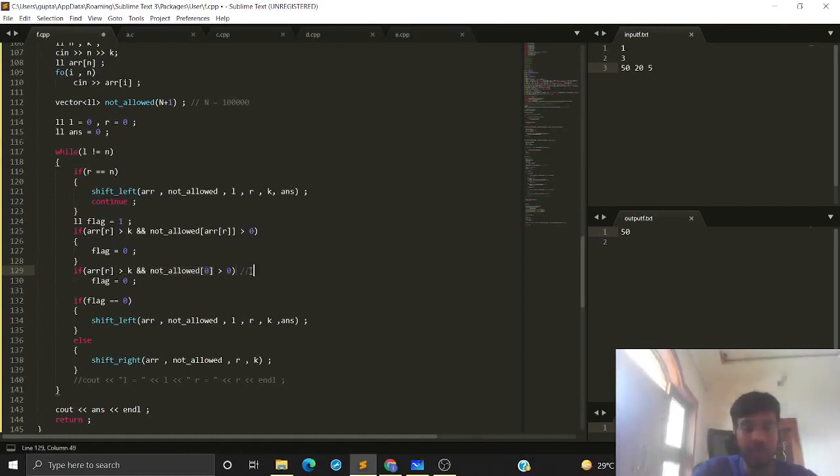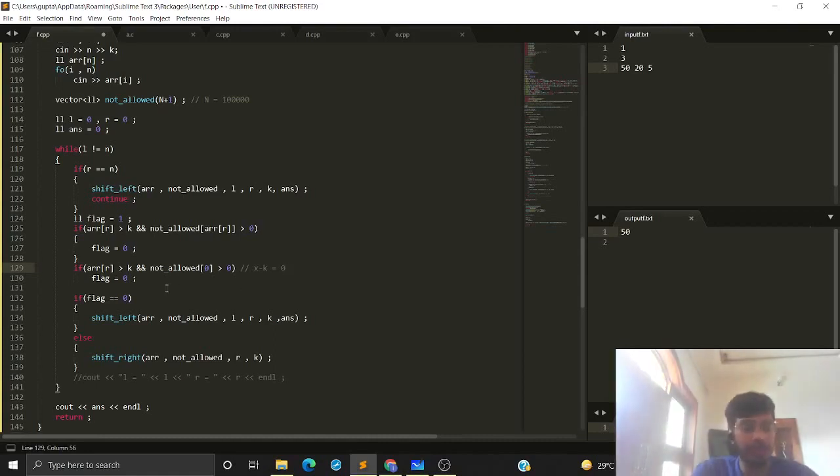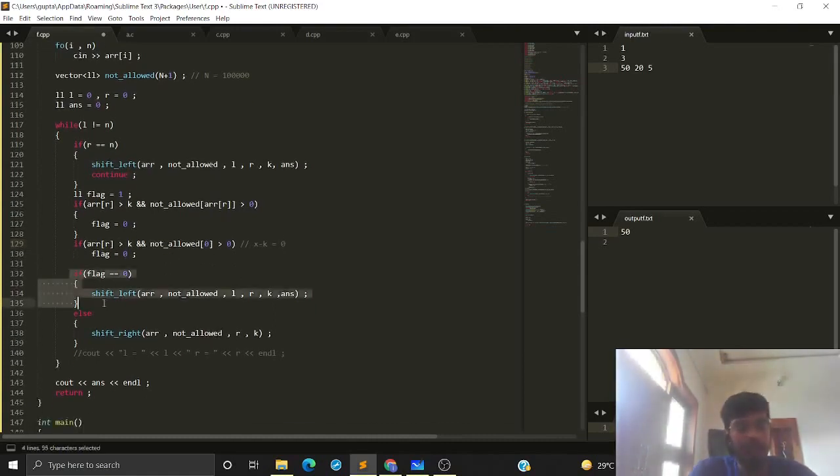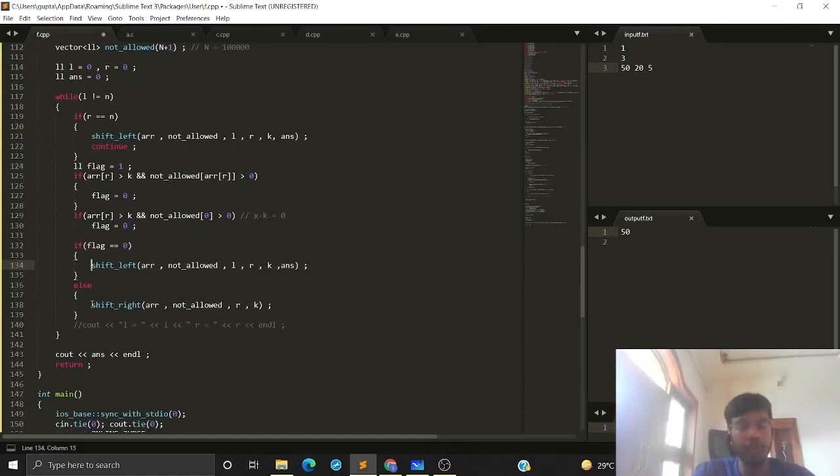Why? Because this is the condition when x minus k equals 0 is present in our subarray. So I cannot introduce a new element. Now, if this flag is 0, that means I cannot move my right pointer. So in that case, I will have to move my left pointer. Otherwise, I will be moving my right pointer. And that's all in our main function.